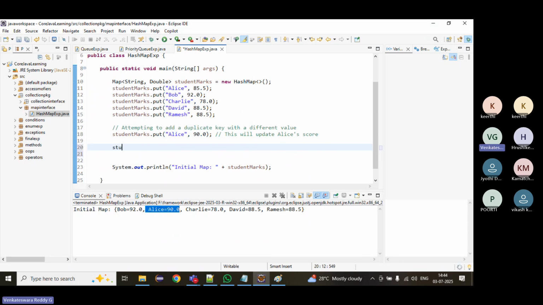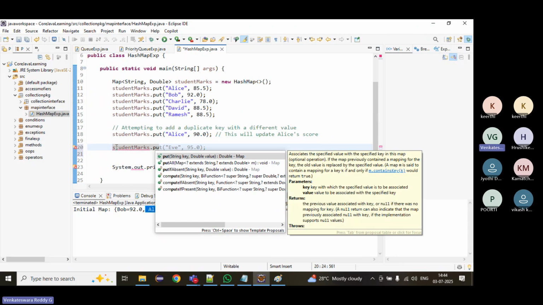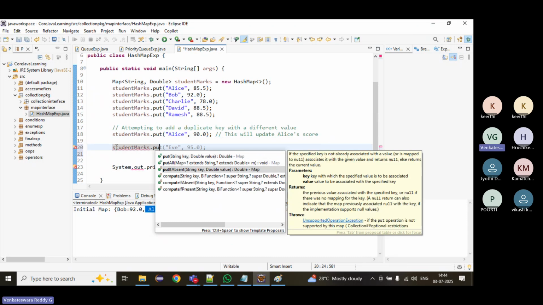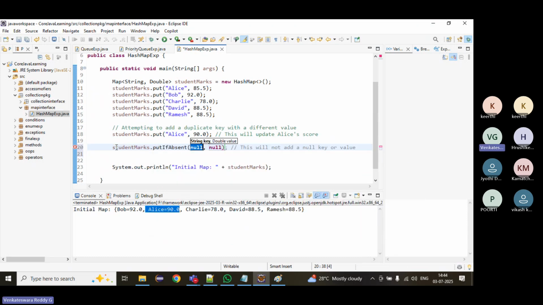If you want to put, we have seen put. What other methods? putAll and putIfAbsent. This is also very famous. putIfAbsent means, suppose you give the same key again. Previously it overrode the value.